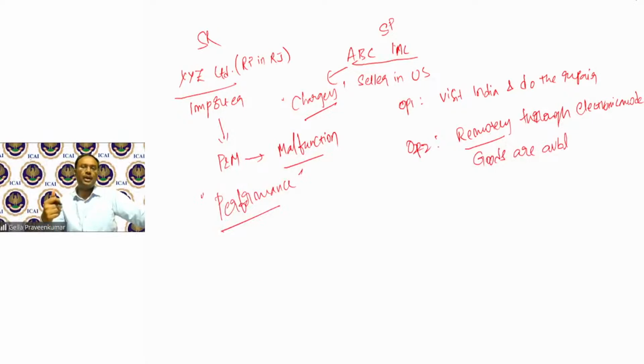Now, at times it so happens, like Tirupati asked a practical question. Say, a registered person, for a moment, let's assume XYZ Limited is registered in Maharashtra. The goods were imported at Chennai port. What will be the place of supply? Though the goods are imported at Chennai, because it is for, say, Gujarat, the place of supply happens to be Gujarat. The identity of the importer who pays the customs duty, using the IEC, using the GST number of Maharashtra or Gujarat, that will be my place of supply. Just because the goods have been unloaded in Tamil Nadu, it will not be called the place of supply. I'll come back.